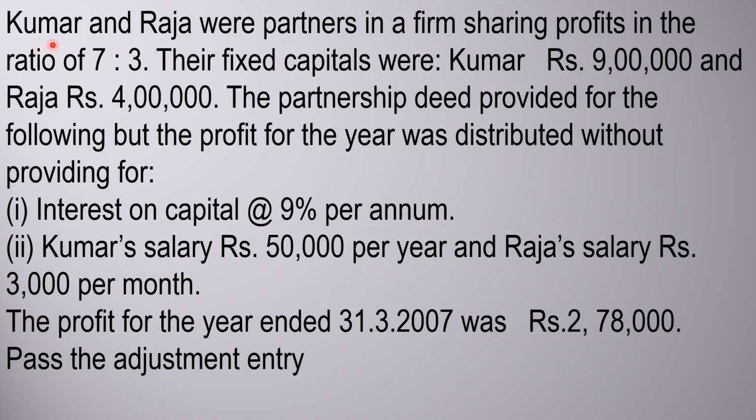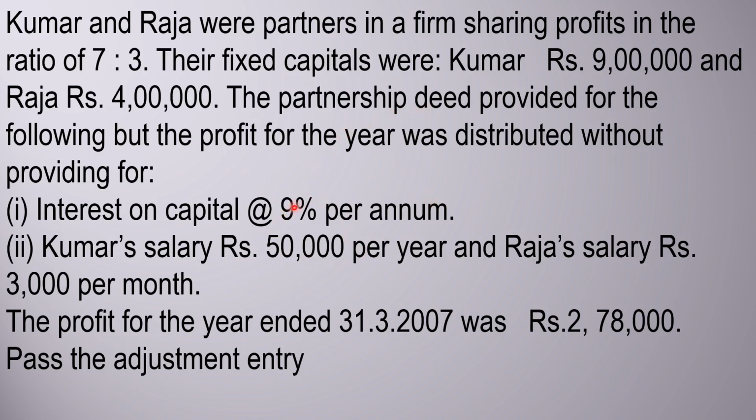There are two partners, Kumar and Raja, with profit sharing ratio 7:3, and their fixed capitals were Kumar rupees 9 lakh and Raja rupees 4 lakh. The partnership deed provided for the following, but the profit for the year was distributed without providing for interest on capital, Kumar's salary, and Raja's salary. This is the mistake made by the accountant.